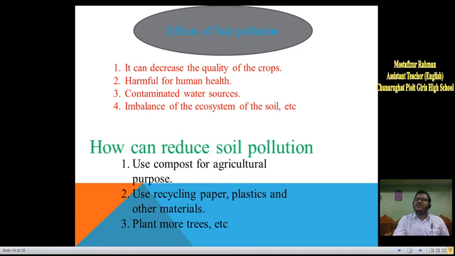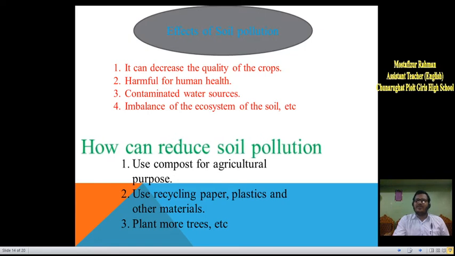How can we reduce this soil pollution? We can use compost for agricultural purposes, recycle paper, plastics and other materials, and plant more trees. In this way, we can reduce soil pollution.